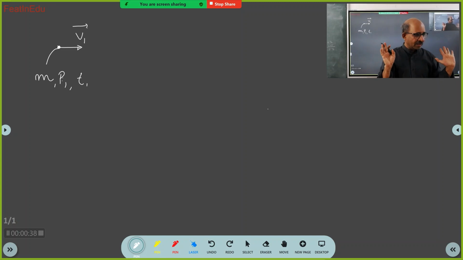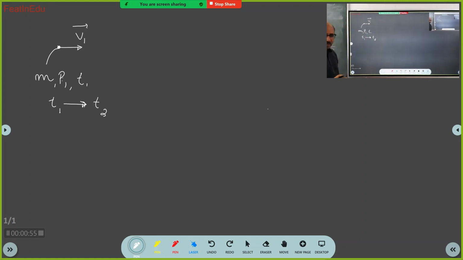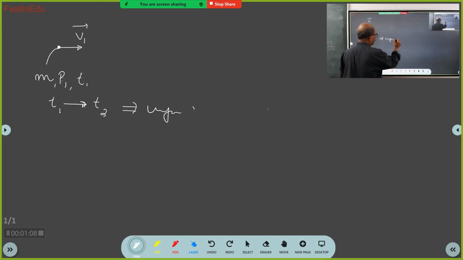Then I will tell you, between time interval t1 to t2, the velocity vector does not change. Between time t1 to t2, the velocity vector did not change. What does this imply? So between that time interval, it was moving with uniform velocity. That's all.